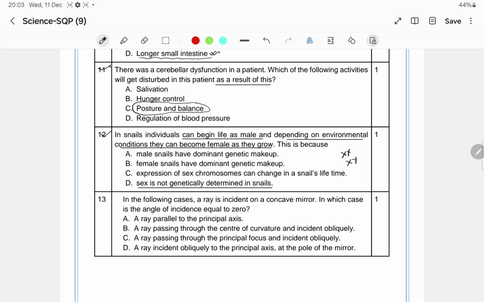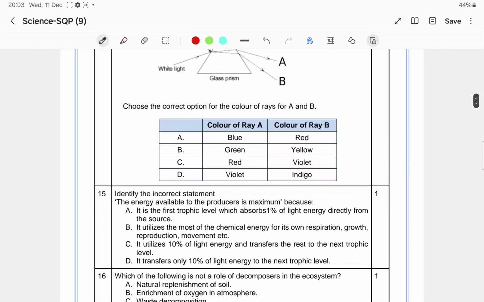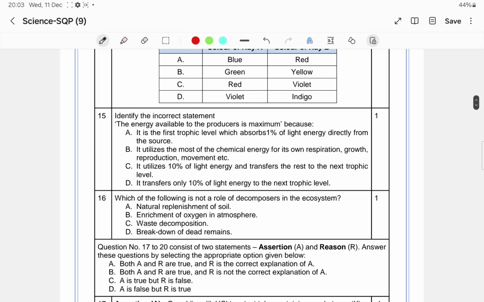Okay, these are some biology MCQs. Now let's move forward and see whether there are some other types of questions. Yes, here you can see another biology question. Identify the incorrect statements. Some incorrect statement you have to identify from the statements given below. The energy available to the producers is maximum because...